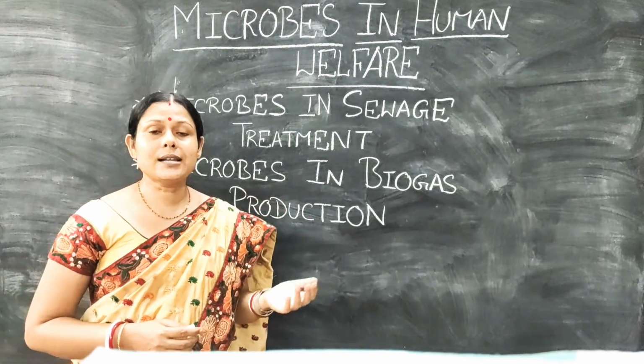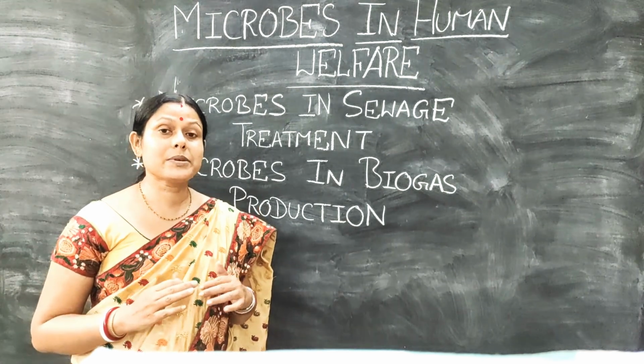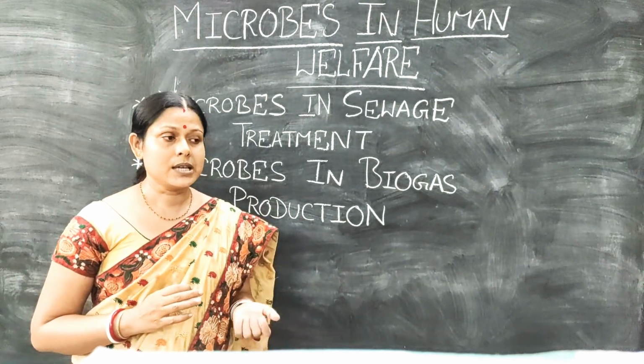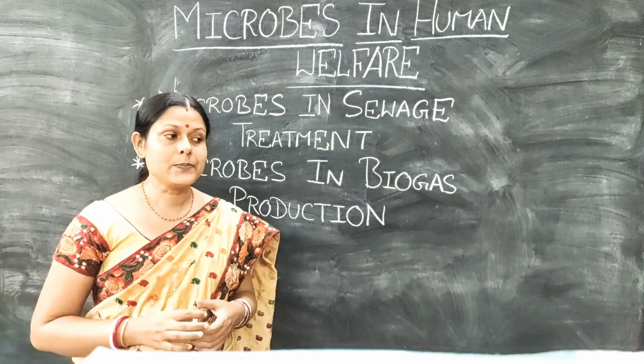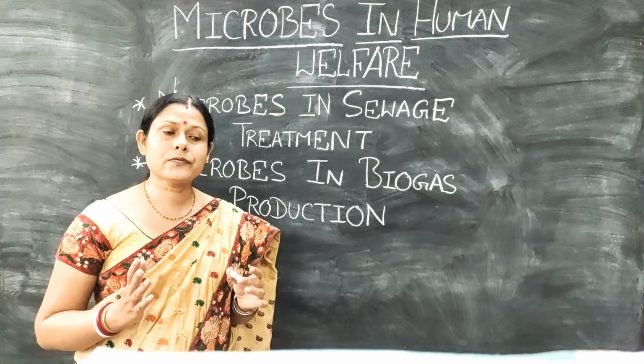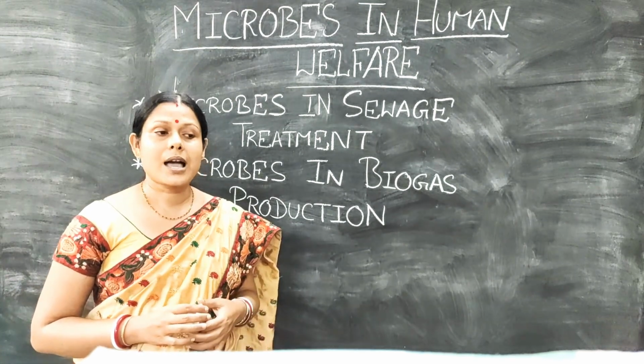Now, to do it on a large scale, large sewage treatment plants are set up in various parts of our country, especially for the river Ganga, which is the lifeline of our country. There has been a lot of spending of money on cleaning the river Ganga.